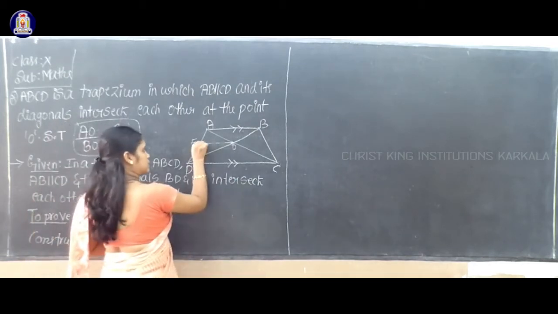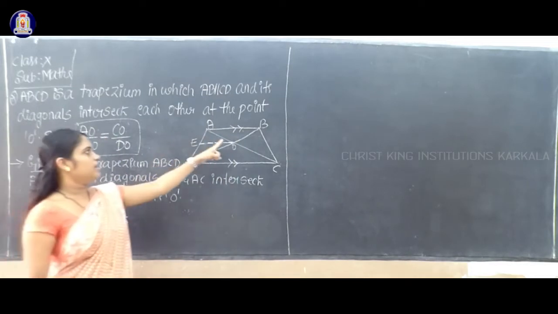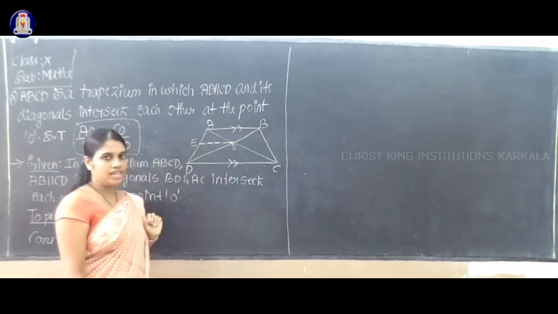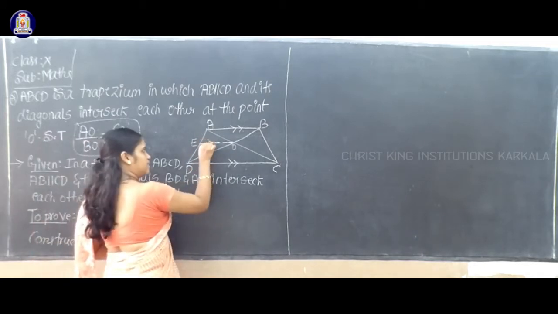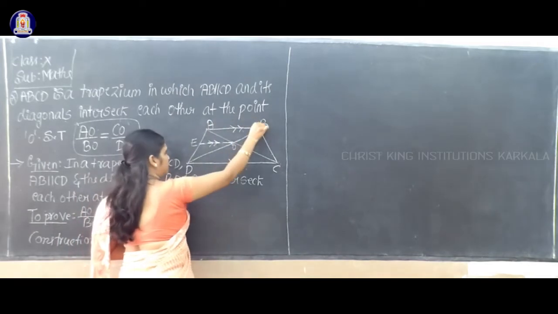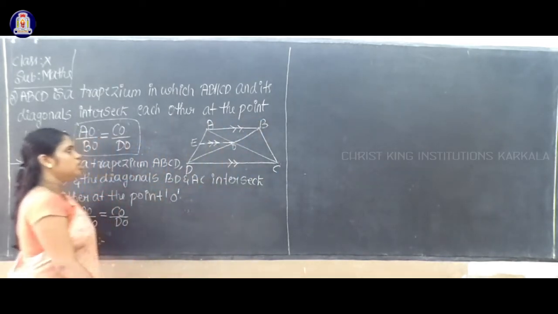I will draw one line through the point O, that is OE, in such a way that OE must be parallel to AB as well as CD. Understood now? What is your construction?